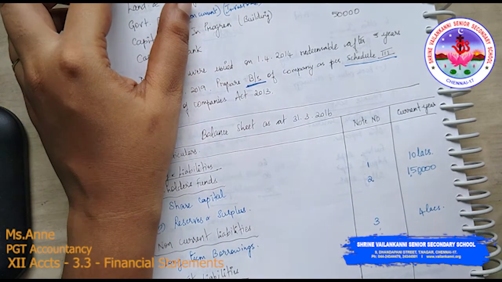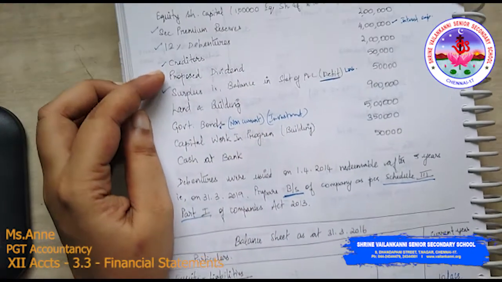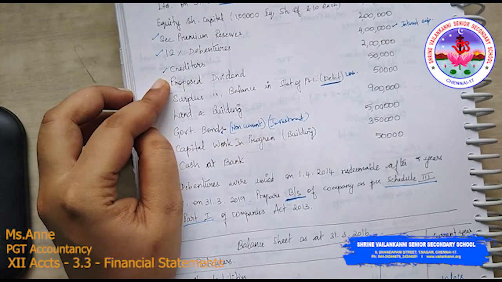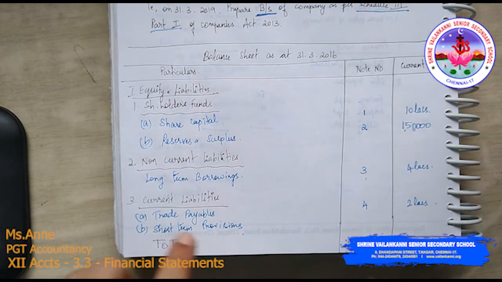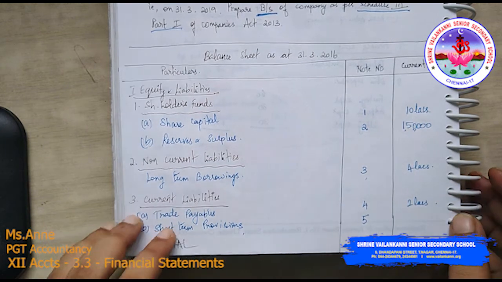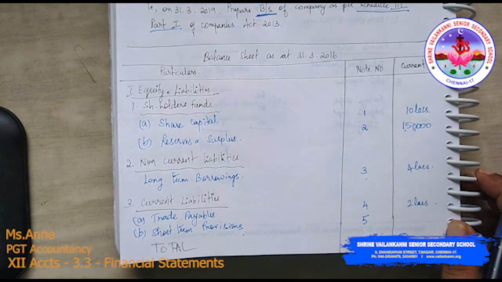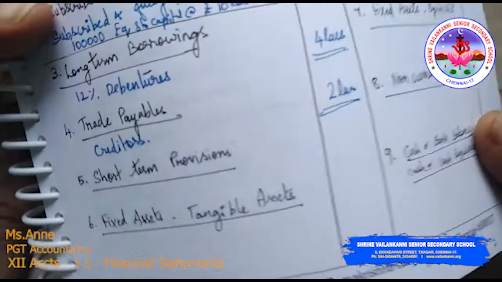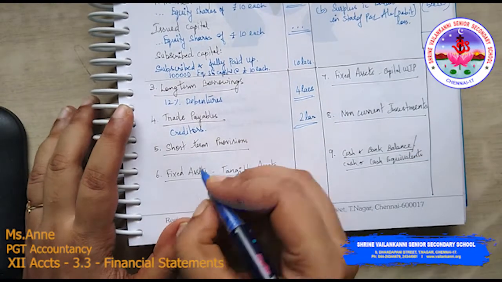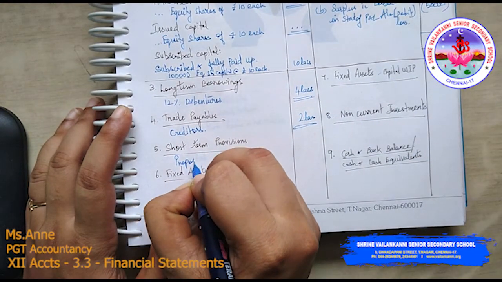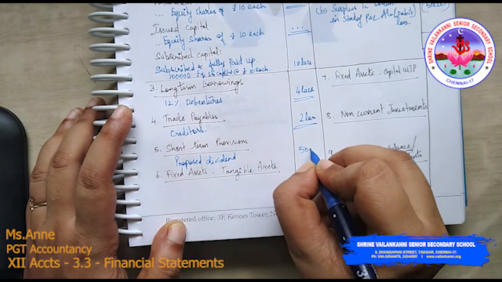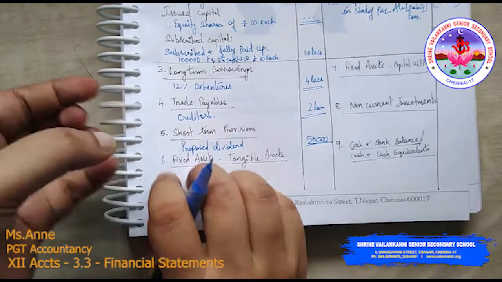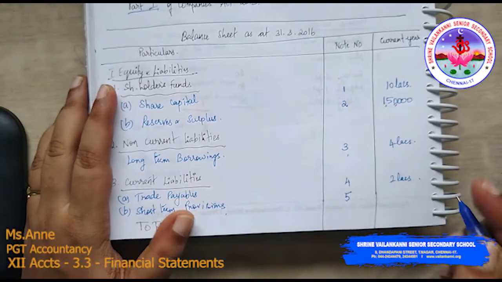Just include that also. Short term provisions, we know that proposed dividend is there. So under short term provisions, proposed dividend will come. I am taking it as note number 5. How much is the proposed dividend? Proposed dividend is 50,000. So short term provisions, proposed dividend, 50,000. I have to include it here also.